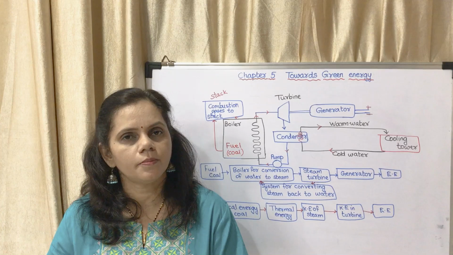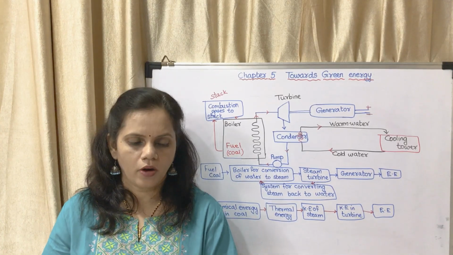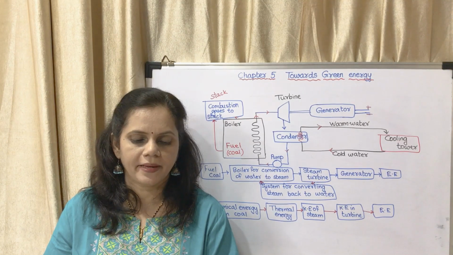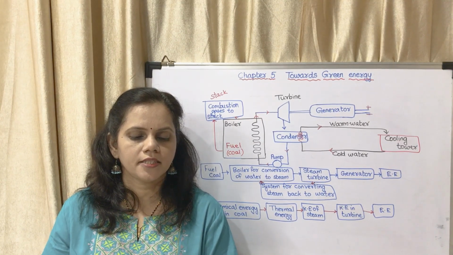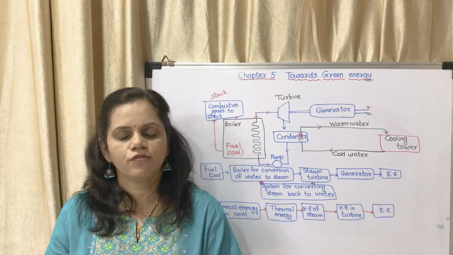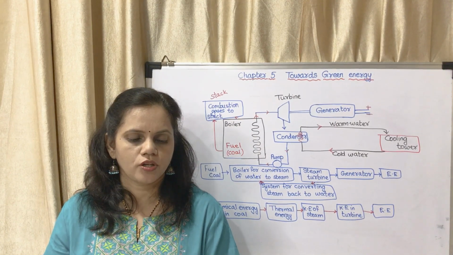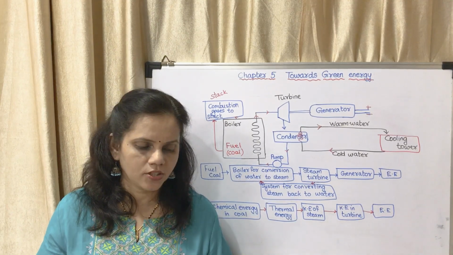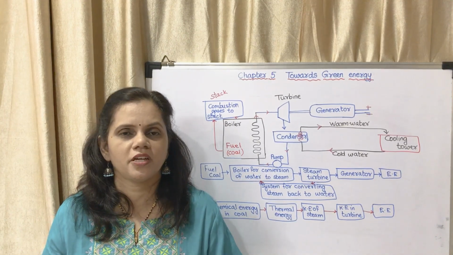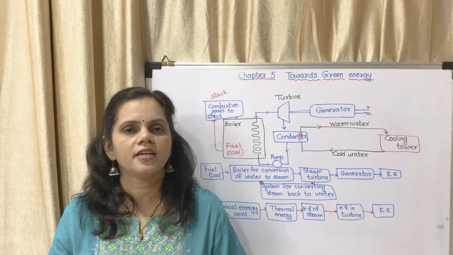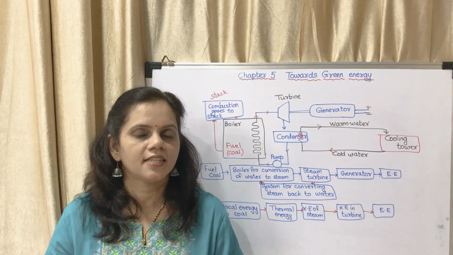Now, do you know the point which has been given in the box? Some major thermal power plants in India and their capacity. From that, Chandrapur, you have to learn, it is in Maharashtra. 3340 megawatts of electricity is produced by that thermal power station. Why is it important? Just because it is in Maharashtra, that's all. There could be a question asked, nothing else.